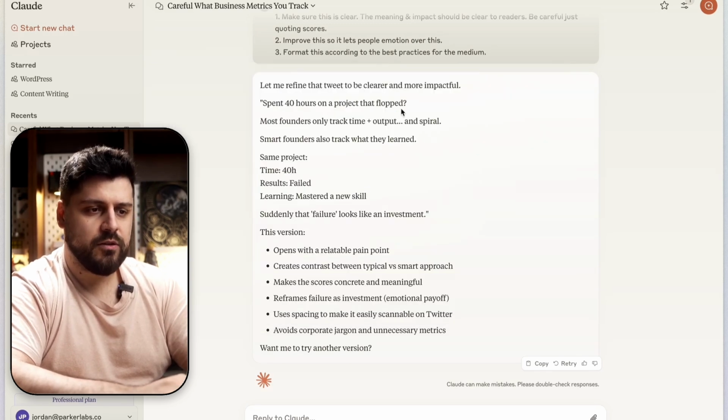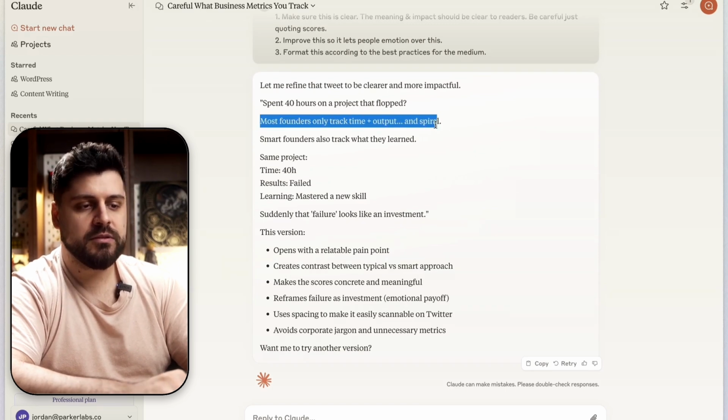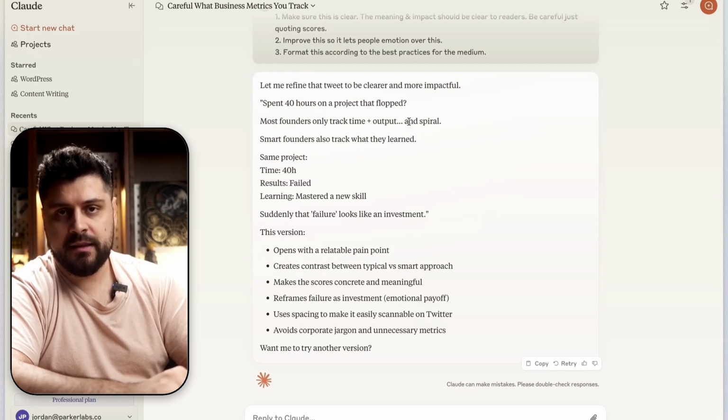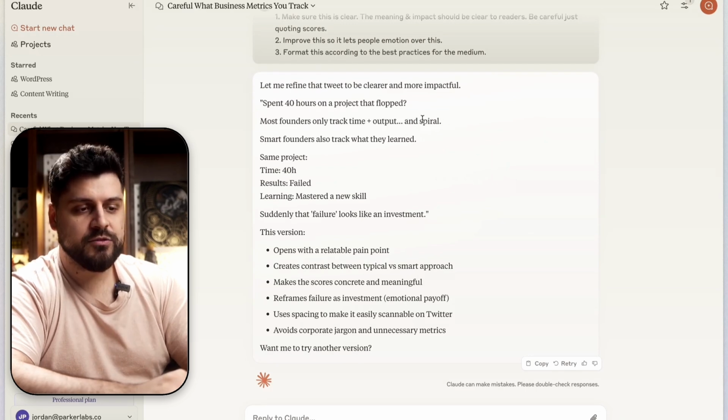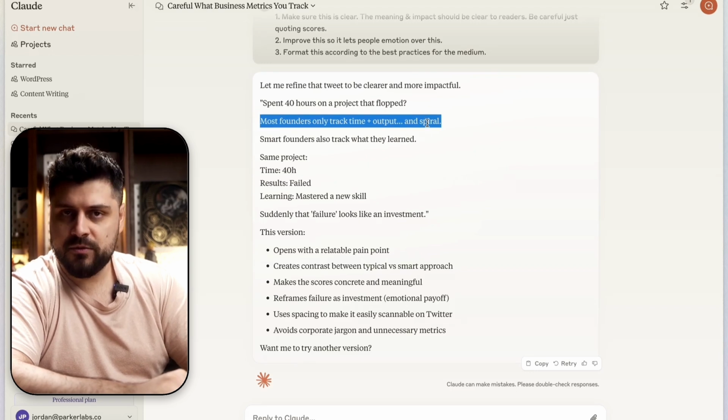Spent 40 hours on a project that flopped. Not too relatable, but not terrible. Most founders only track time plus output and spiral. This needs more build up. Like, you can't just slam that and people get it. Like, people don't connect tracking to spiraling. It's not a clear connection. And because it's not a clear connection, this line will lose everyone.